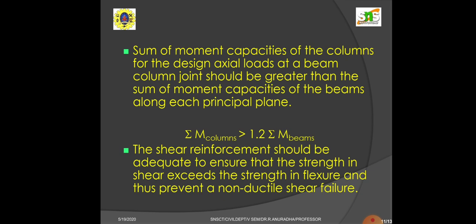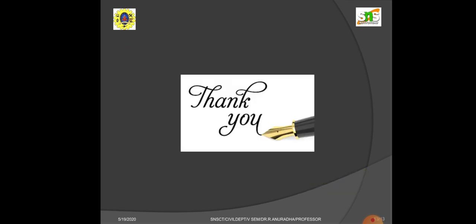The shear reinforcement should be adequate to ensure that the strength in shear exceeds the strength in flexure and thus prevent a non-ductile shear failure. Shear reinforcement, that means the stirrups given in the beams and the columns, should be properly provided as per the norms of IS 456-2000, and the spacing between the stirrups is also very important. So it should be adequate to avoid shear failure. Thank you, students.